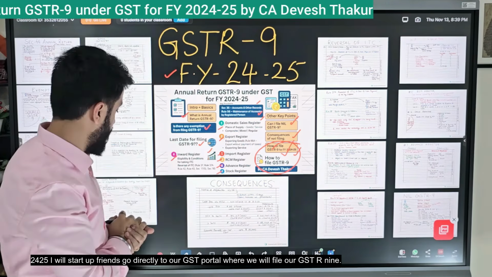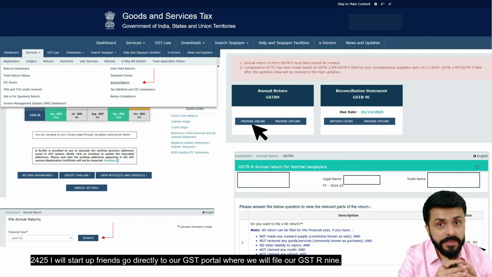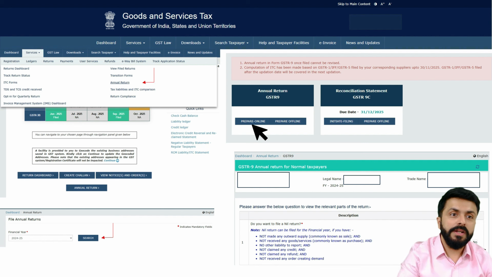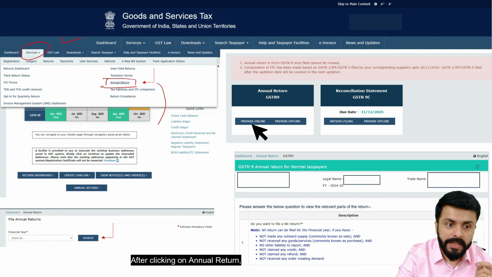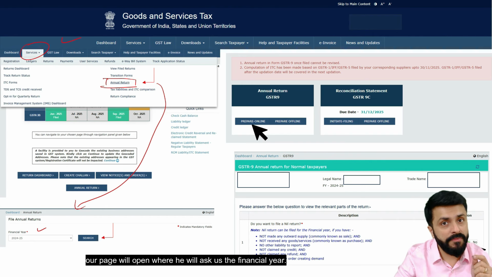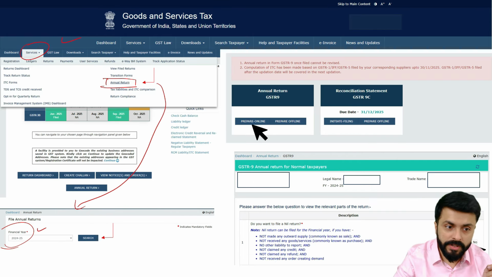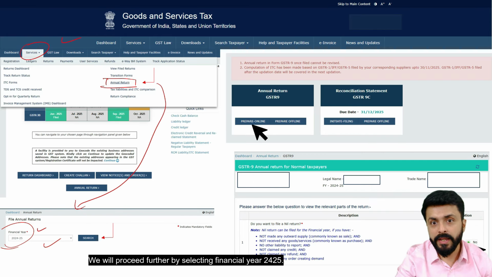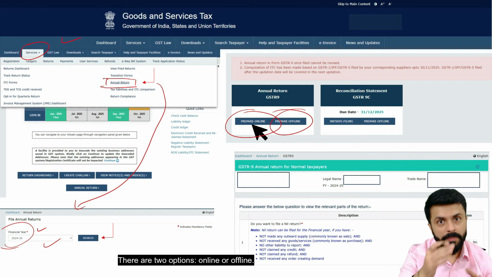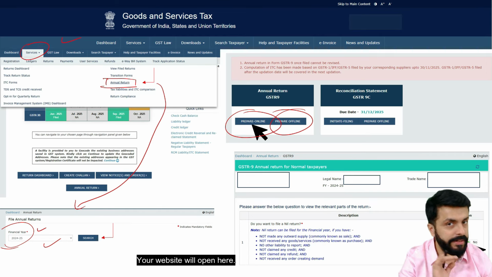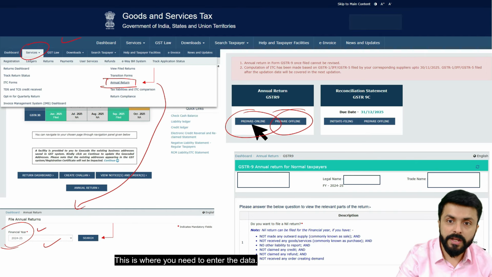For the financial year 24-25, I will start off, friends. Go directly to our GST portal where we will file our GSTR 9. After logging in, this will come to our dashboard. In the dashboard, under Services, we have the option of Annual Return. After clicking on Annual Return, a page will open where it will ask us the financial year. We will proceed further by selecting Financial Year 24-25. There are two options, online or offline. The online website will open here, and this is where you need to enter the data. It will be saved in real time side by side.